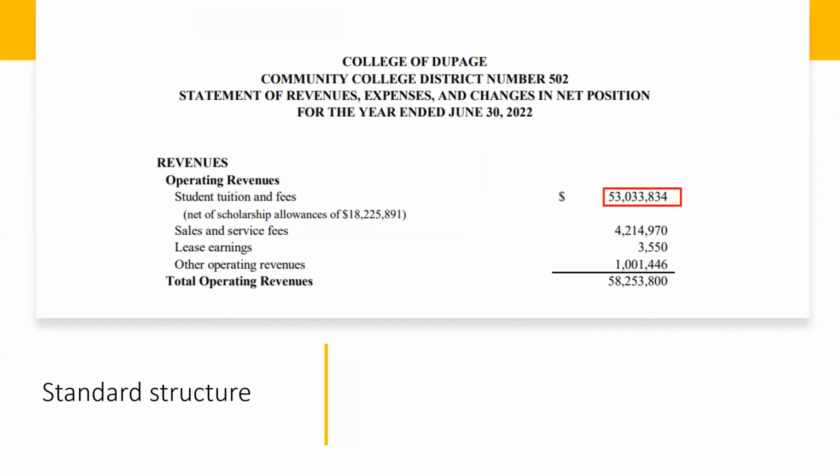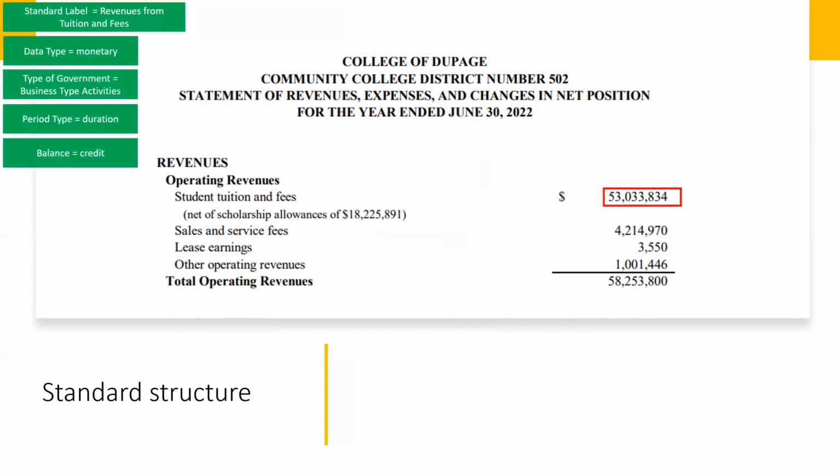While the data reported is vastly different from what the City of New York needs to report, information defining the tuition and fees revenues for the college is structured the same way as any fact reported for the City of New York. The fact has a standard label, a data type, type of government, period type, and balance type. This information in green is represented in the taxonomy.